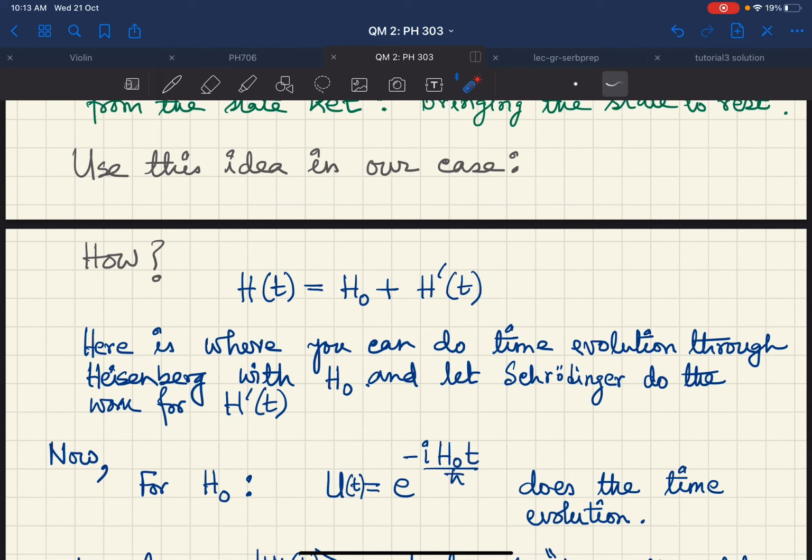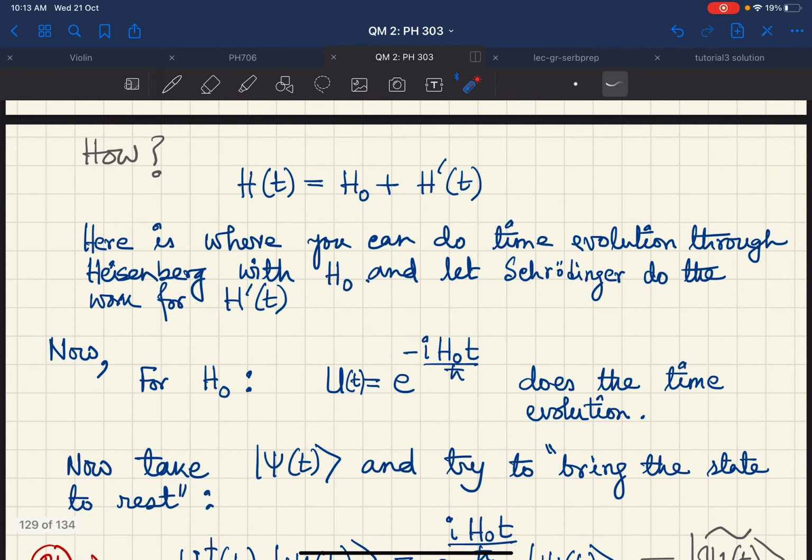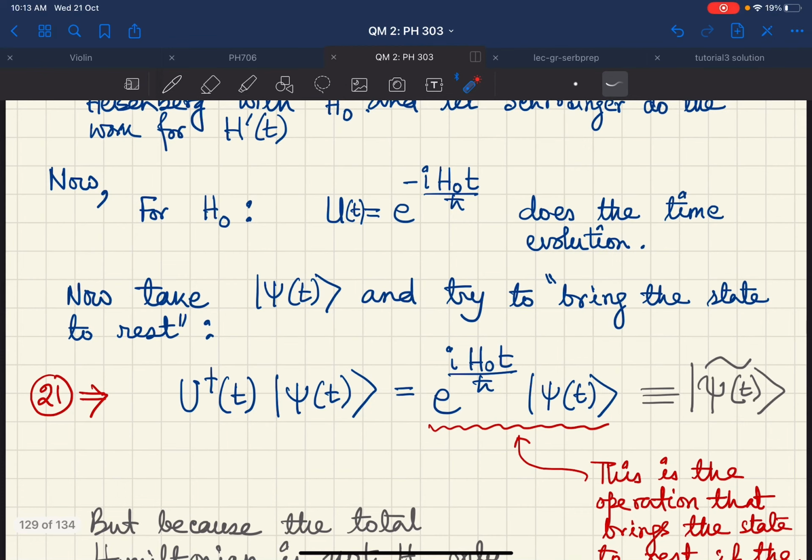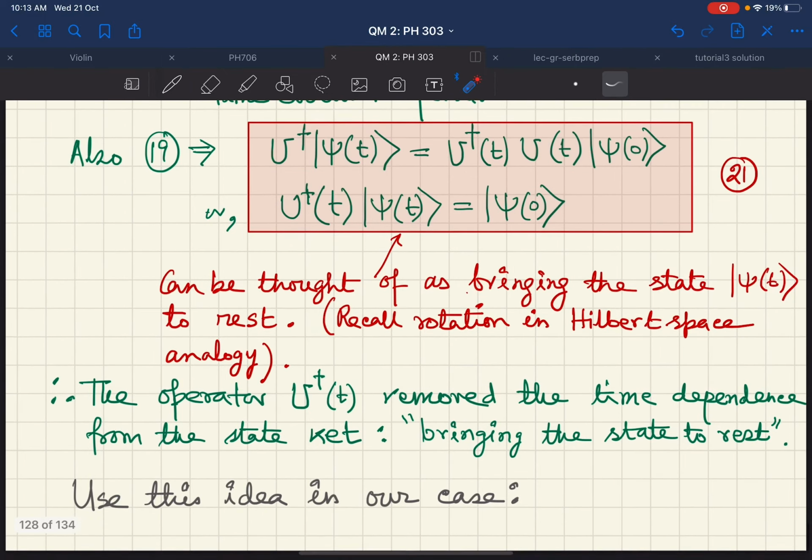So for H0, we know that U t has the form e to the minus i H0 t by h bar. It does the time evolution. Now take this psi t and try to bring this psi t to rest. Remember, in order to use this Heisenberg picture, we have to have state kets which are not dependent on time. So what we do is that we operate on psi t by U dagger, motivated by this.